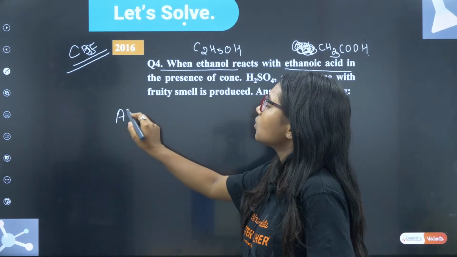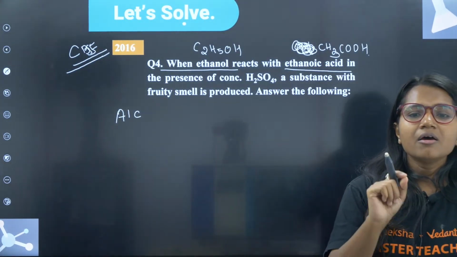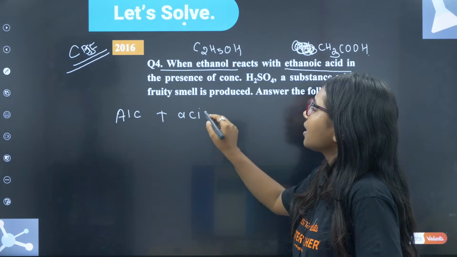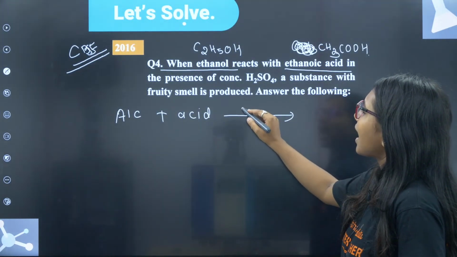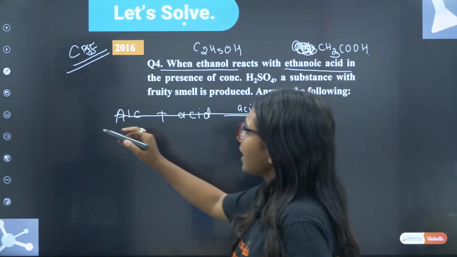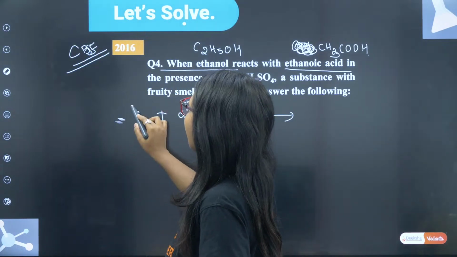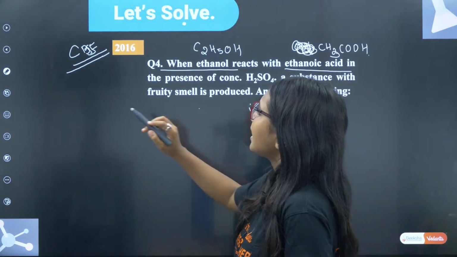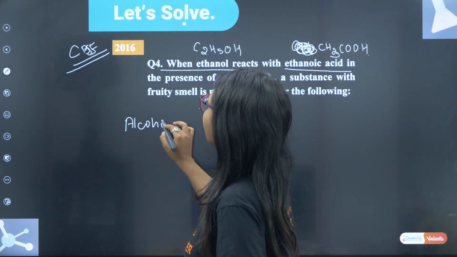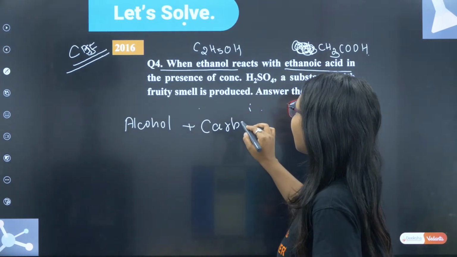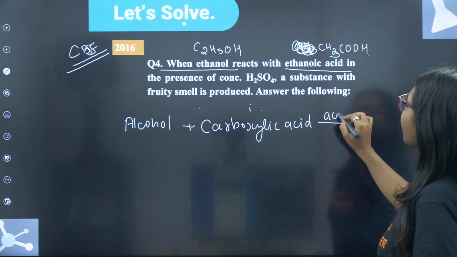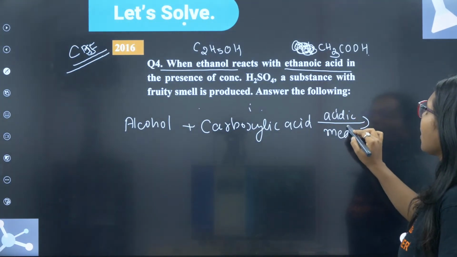Acha, listen to me, write down this in the notebook. Alcohol, very good Netra, very good Rohit. Alcohol plus acid. Write down this in the presence of acidic medium. Alcohol plus carboxylic acid. I will write this statement. Alcohol plus carboxylic acid, in the presence of acidic medium, it gives you what?